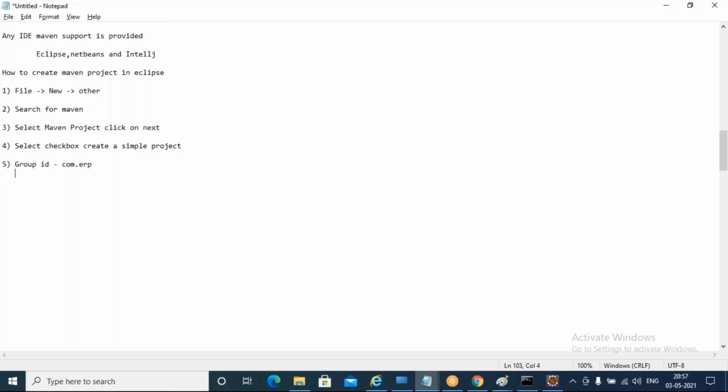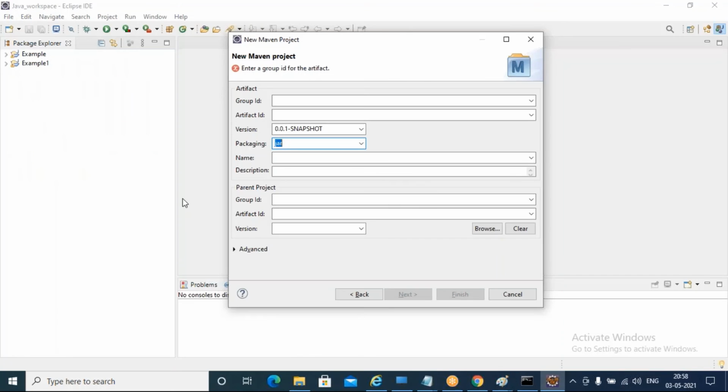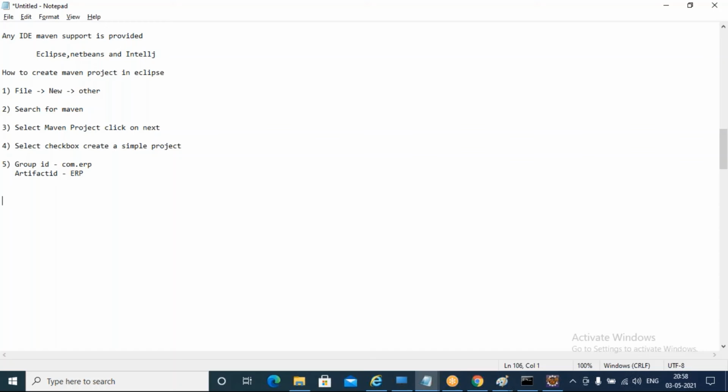And what is the artifact ID? The artifact ID is your project name. What is the name of your project? ERP. And what is the version? I don't have to mention the version; it's already selected by default, and I don't want to change that. Here I mention com dot erp as my package and ERP as my project name. Then hit finish.